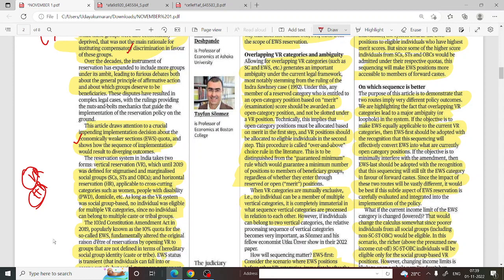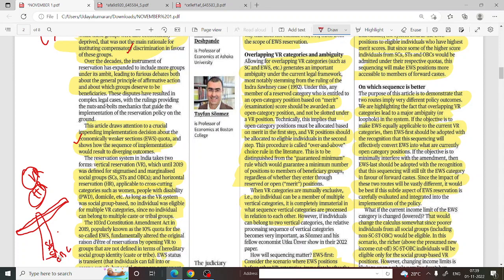Vertical reservation includes SC, ST, and OBC. And horizontal reservation is included for all castes. That's why it's called horizontal reservation. And vertical reservation is included only for certain people.